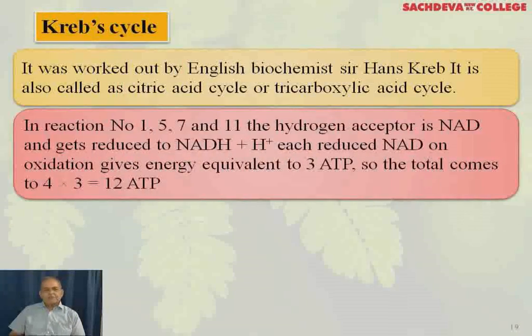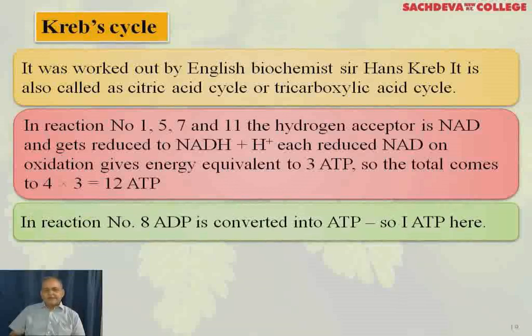In reaction number 1, 5, 7, and 11, the hydrogen acceptor is NAD and gets reduced to NADH plus H. Each reduced NAD on oxidation gives energy equivalent to 3 ATP. So the total comes to 4 into 3, that comes to 12 ATP. In reaction number 8, ADP is converted into ATP. So there is a gain of 1 ATP here.